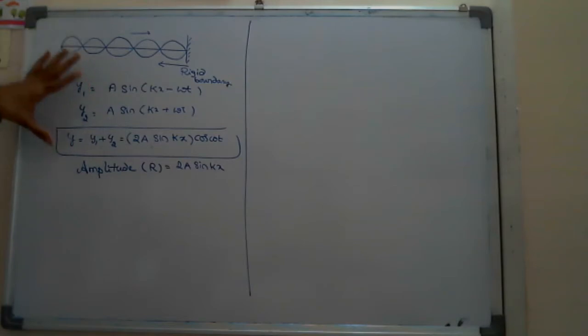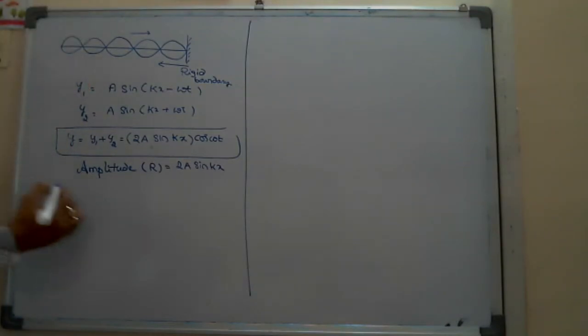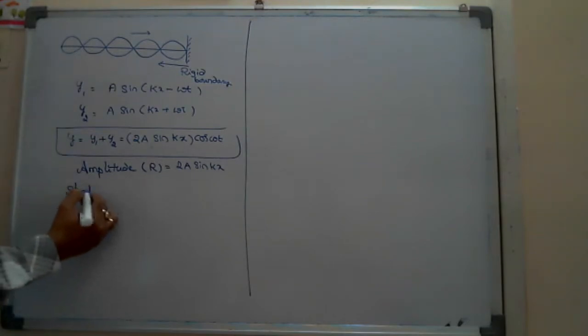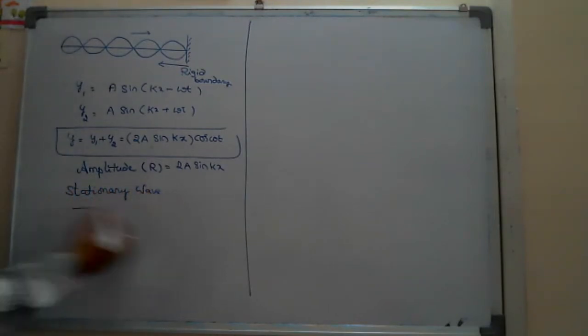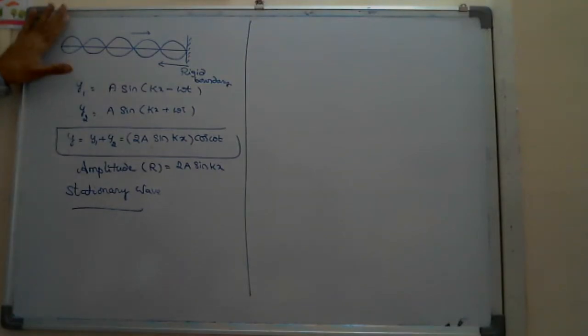When is it called a stationary wave? When two waves traveling in opposite directions combine like this and form loops, then it is not necessarily called a stationary wave. That is the superposed wave, the resultant wave, we say. That's it. But it is called a stationary wave when, if you ask,